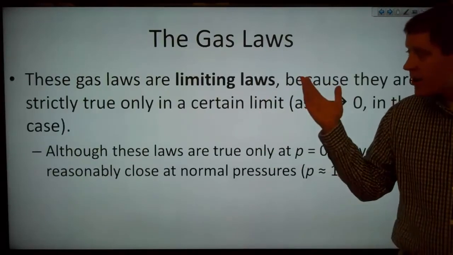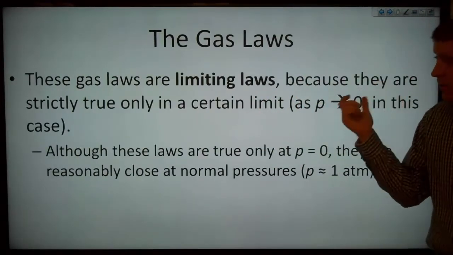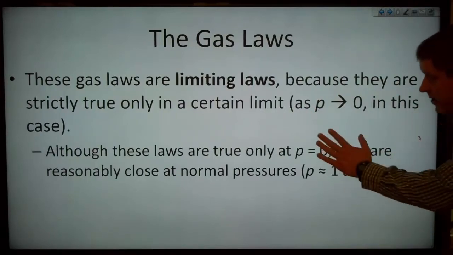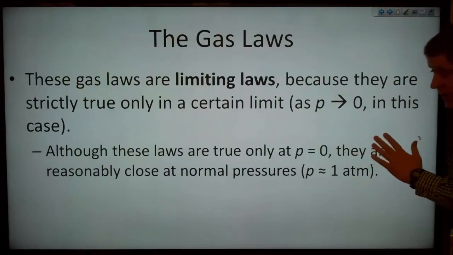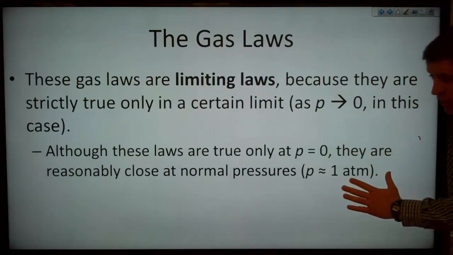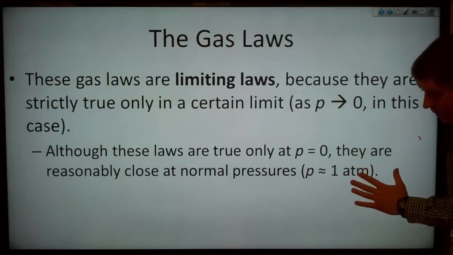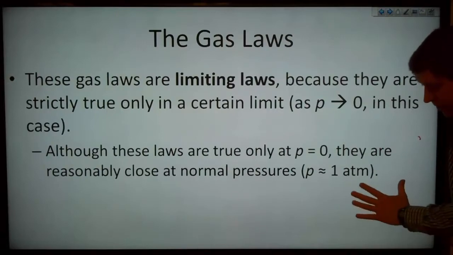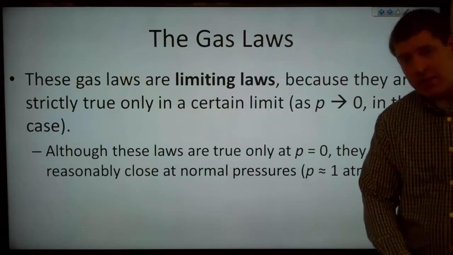So these gas laws are limiting laws because they're strictly true only in a certain limit. That is, as the pressure approaches zero in this case. Although these laws are true only at pressures equal to zero, they are reasonably close at normal pressures with pressure around 1 atmosphere.